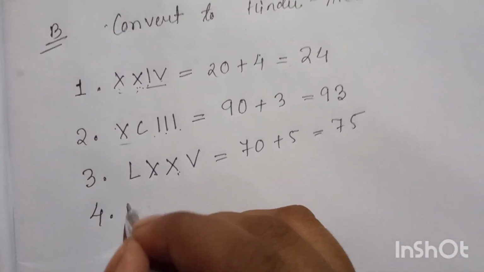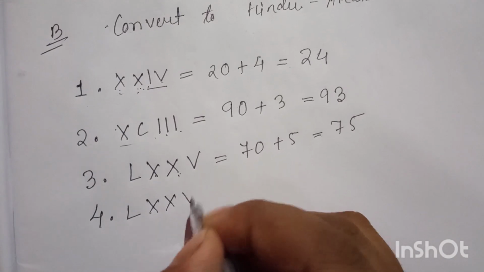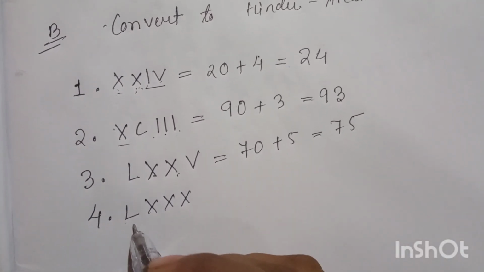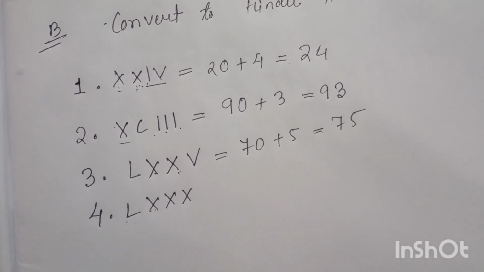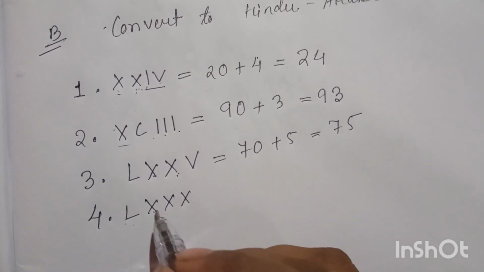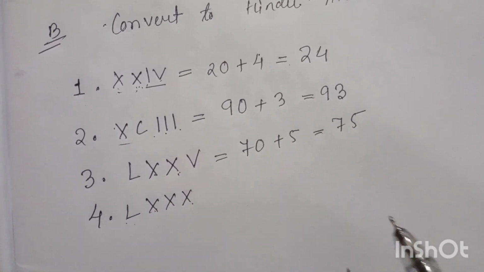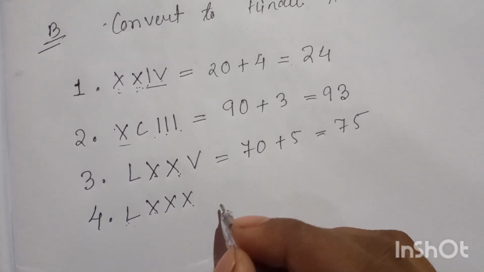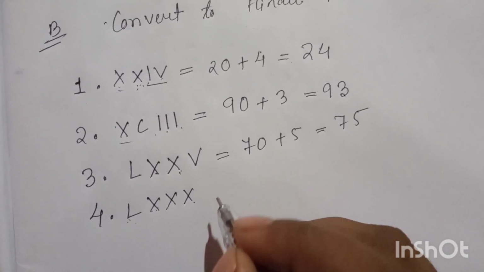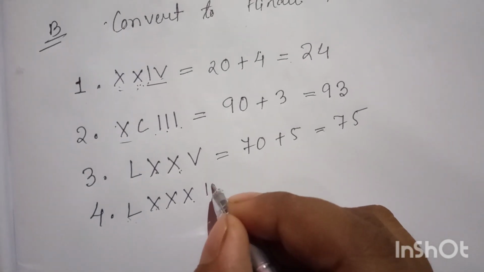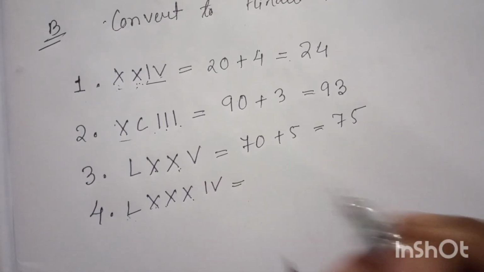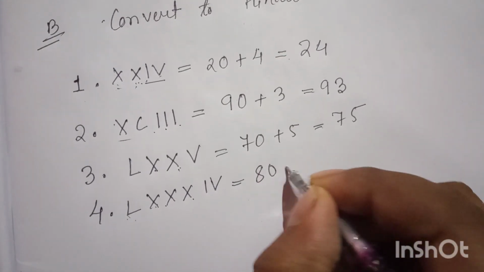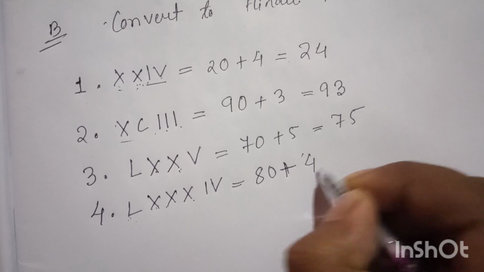Number 4: L triple X. So here L means 50 and X means 100. Oh, sorry, 10. Repetition of 3 X's means 30. 50 plus 30 is equal to 80. 80, and this is IV. IV means 4. So it is 84.